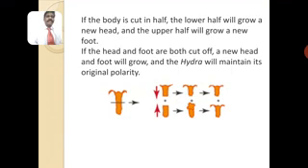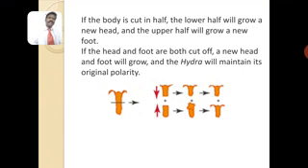If the body is cut in half, the lower half will grow a new head and the upper half will grow a new foot. Look at the picture. In the first picture, the hydra is cut into two pieces at the center, making an anterior half and a posterior half, and the red arrow marks indicate where they are going to regenerate the lost part.